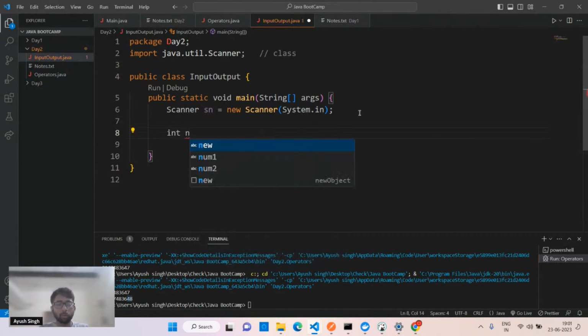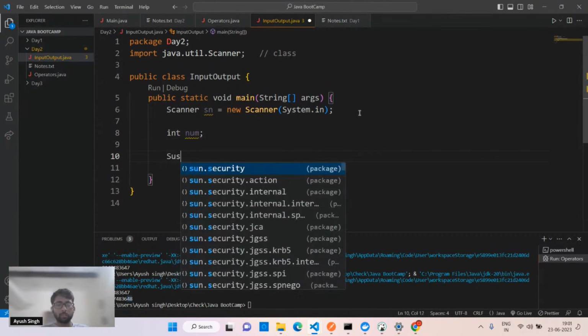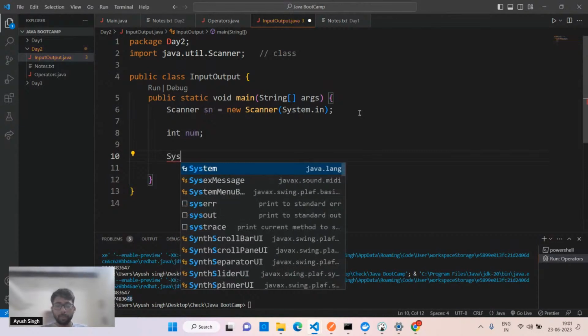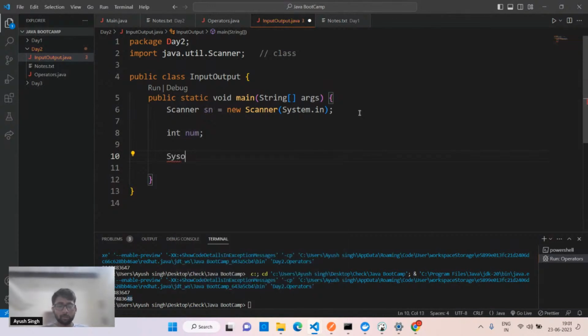Let's suppose I wrote num, and I don't have any value. I just wrote it like this. So for num, I have to write the input part. Let's suppose this output, I'll say enter number. I'll simply write enter number in here.